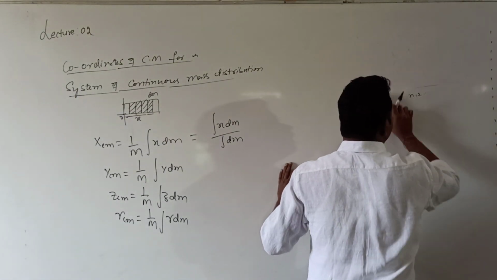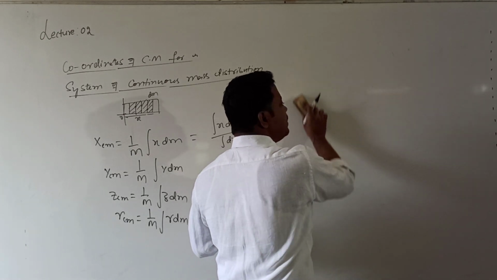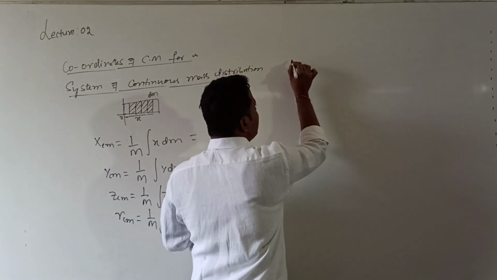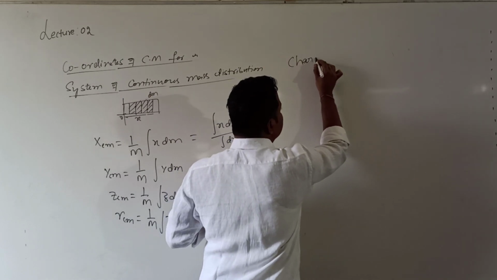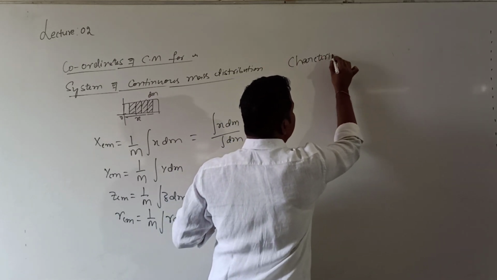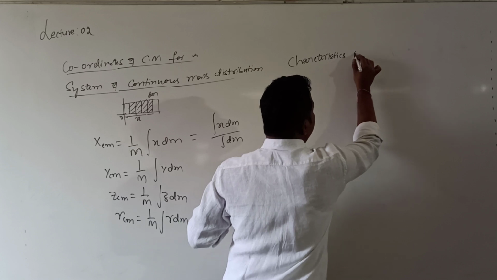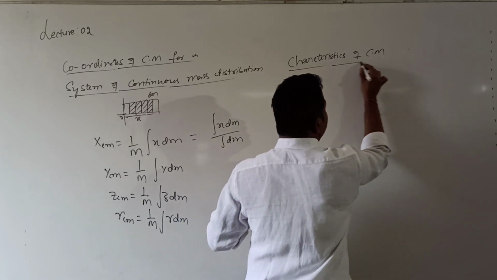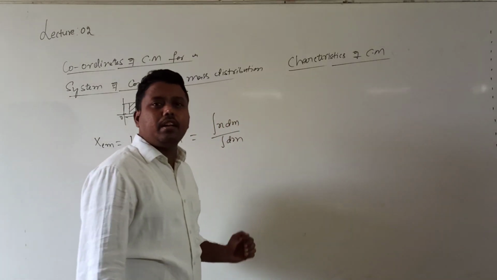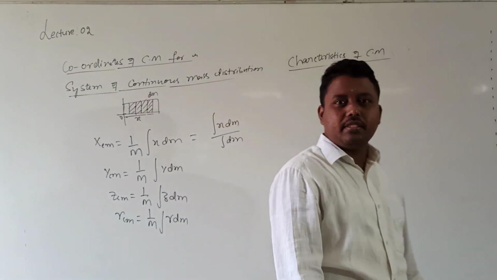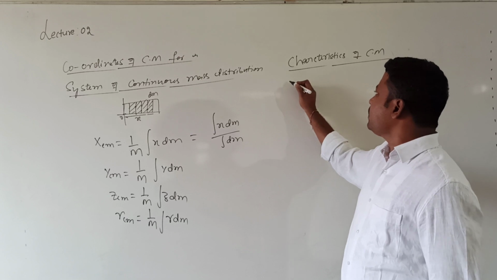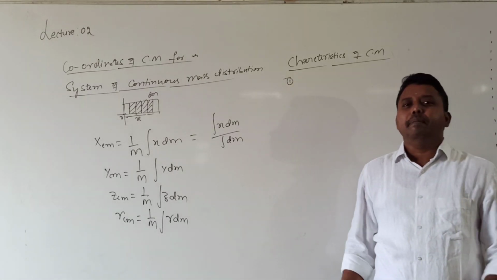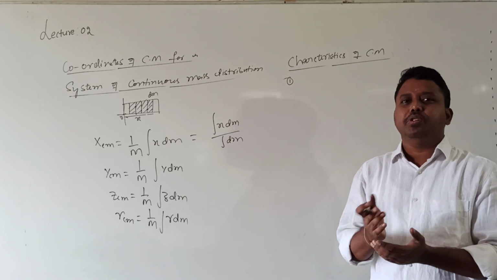After completion of the coordinates of center of mass, next we discuss the characteristics of center of mass. Till now we have come to know some information regarding the center of mass. So what characteristics does the center of mass possess? First: center of mass of a system of particles depends upon the masses of the particles and their relative positions.